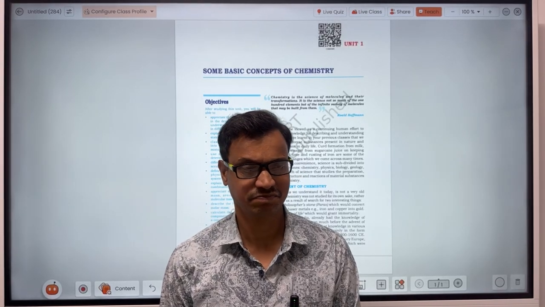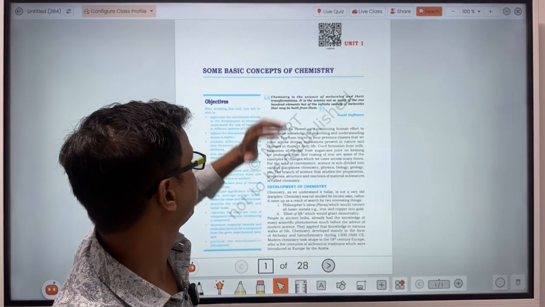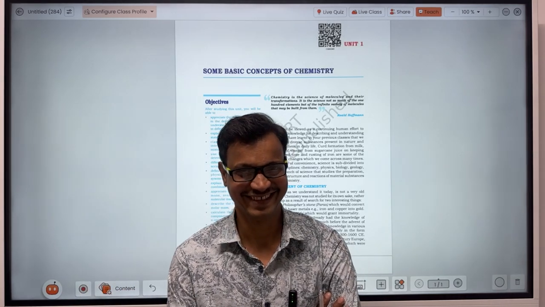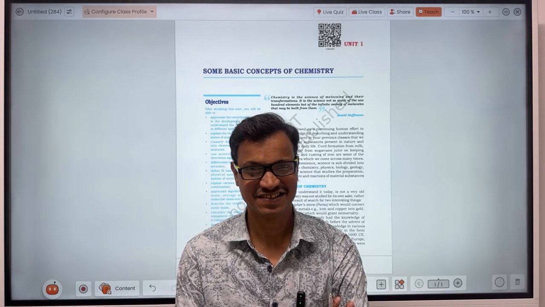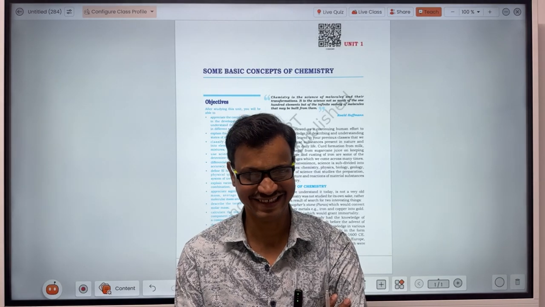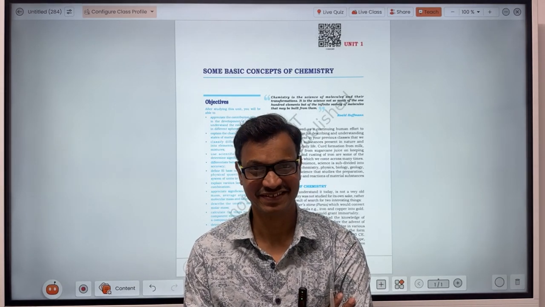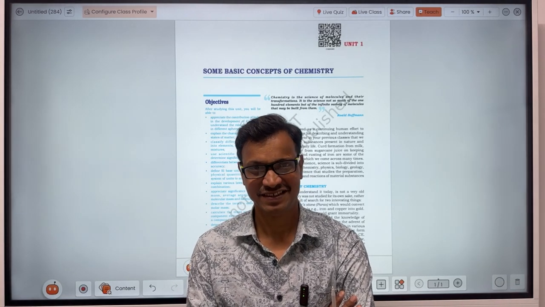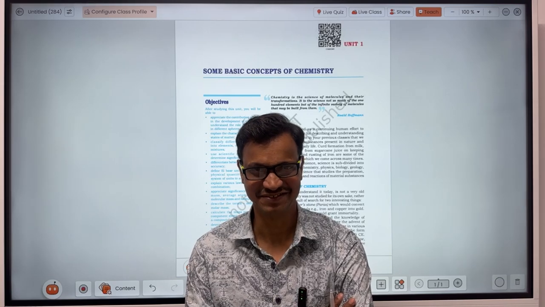Now in the 11th class, the first chapter is Some Basic Concepts of Chemistry. As the chapter name suggests, you may predict by yourself that without the concepts of this chapter, understanding chemistry will be very difficult.